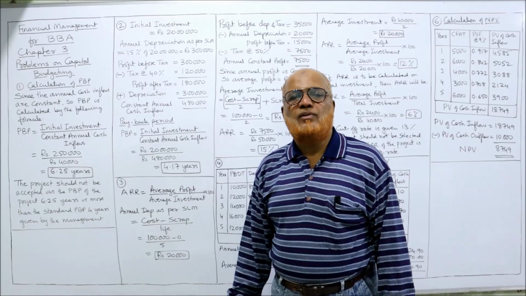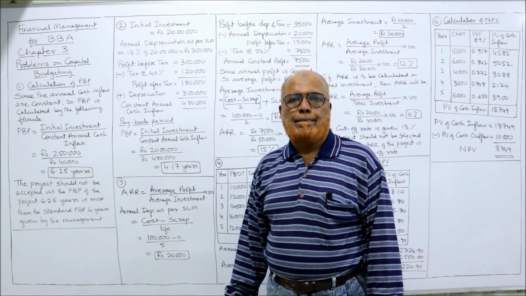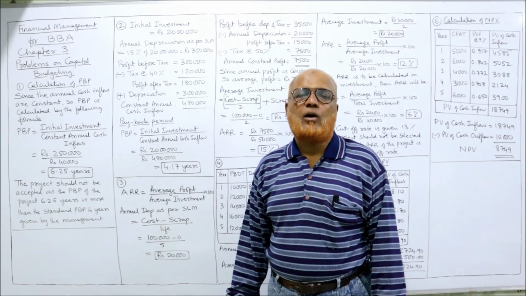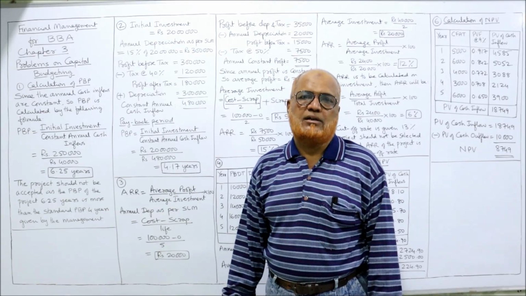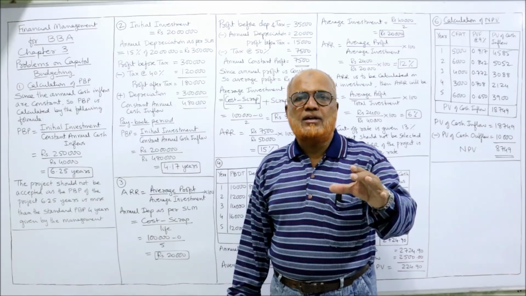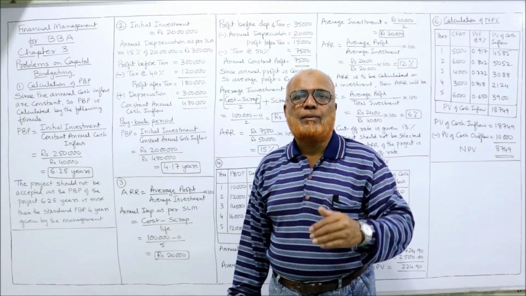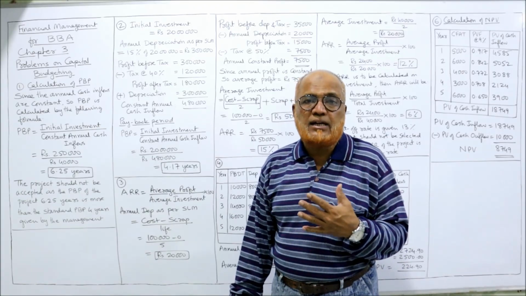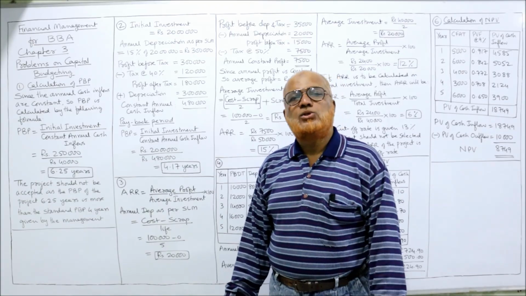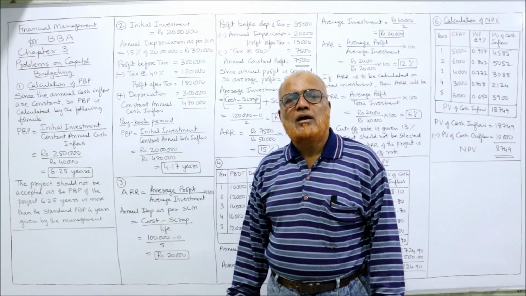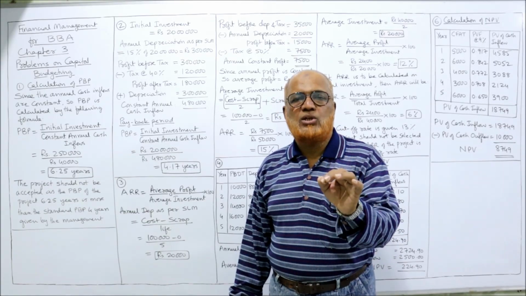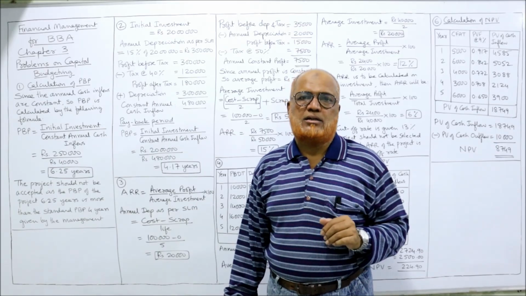First two problems we have done on PBP. Now this third problem is on ARR, accounting rate of return. What is the rate of return we are getting from investment in this project? At what percentage return are we getting? So there is a formula for ARR. ARR is equal to average profit divided by average investment into 100.